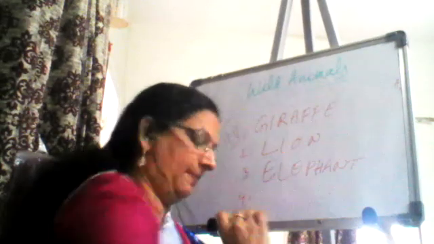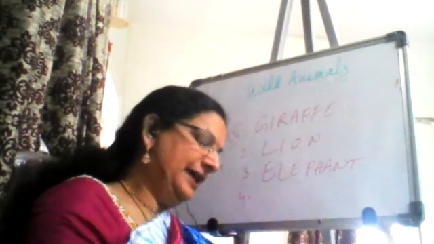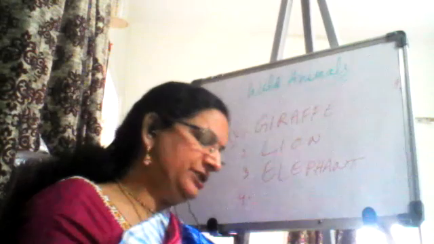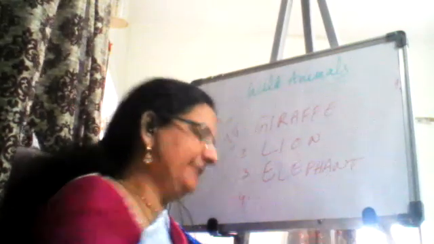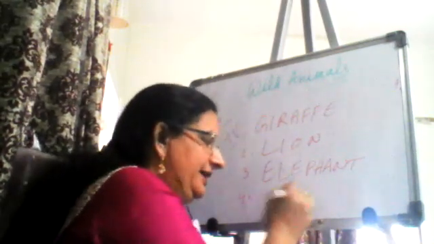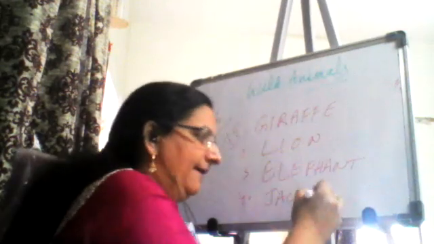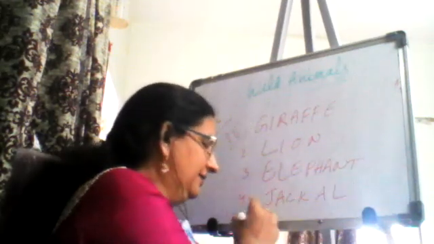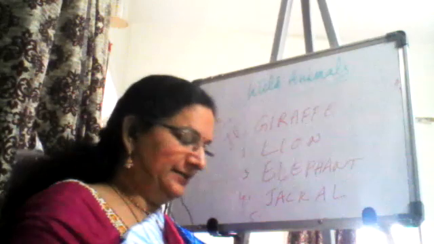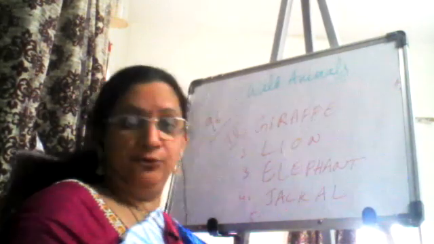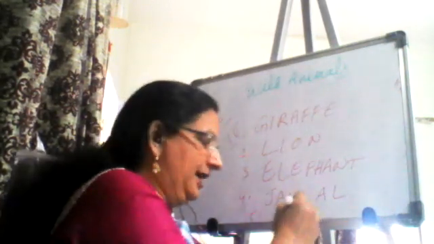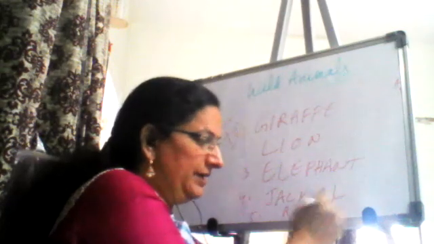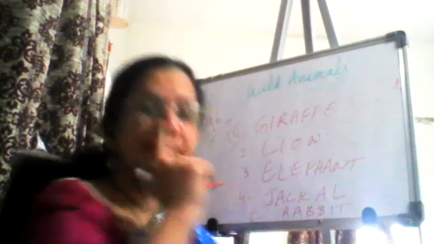Elephant. Next, animal that helps to keep the jungle clean by eating dead animals. Jackal. Next, animal making a burrow for itself. Rabbit. So these are the answers for the question number 4.